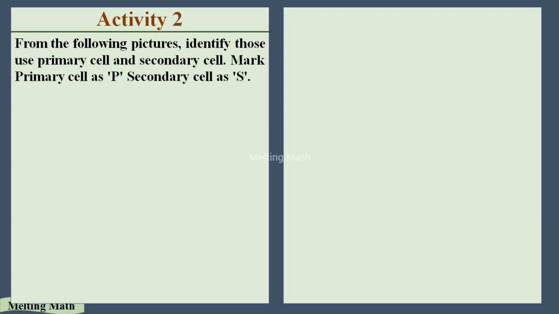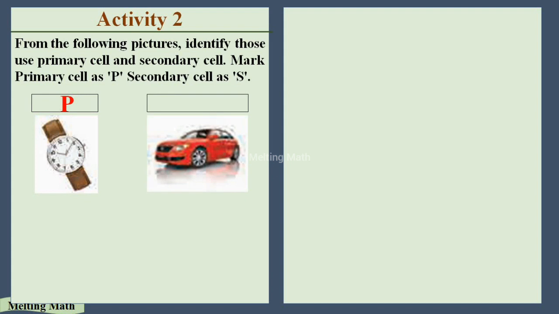Okay, let's see. First, they gave a watch. In a watch, which type of cell are we using? That's a primary cell. Yes, you can see it's very small in size, and it's not rechargeable, so it's a primary cell. Next picture, it's a car. In a car we are using a secondary cell. It's rechargeable. Okay, so just mention yes. Third one, it's a remote. In a remote we are using the primary cell. Yes, it's not rechargeable, and it's very small in size.